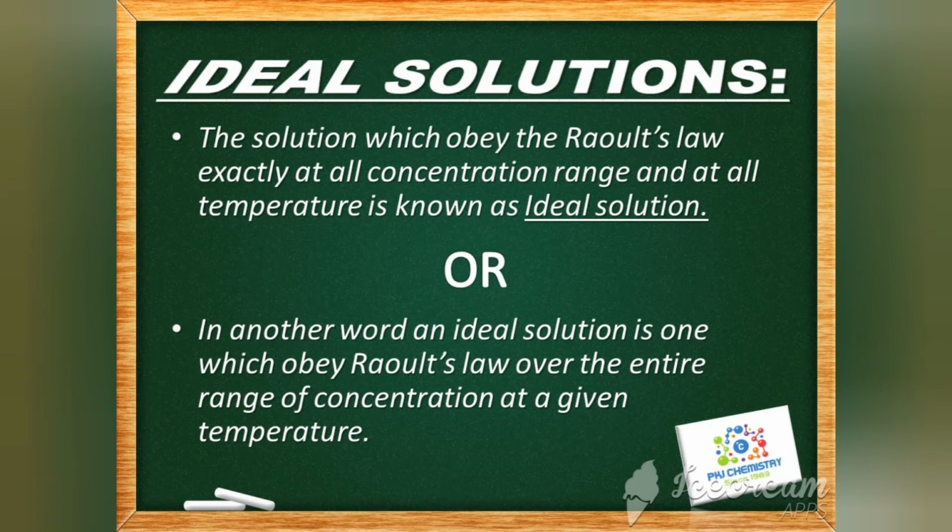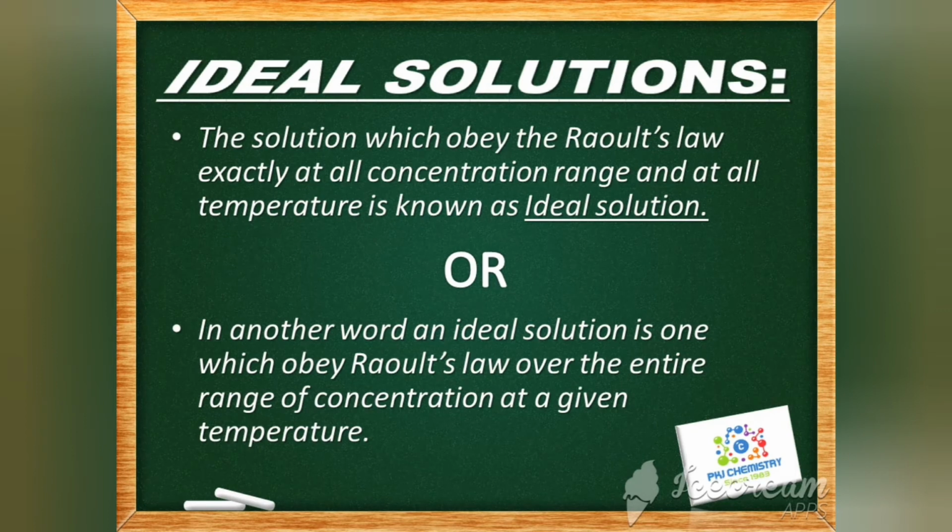Again, we repeat. A solution is said to be an ideal solution when the like interaction, that is solute-solute and solvent-solvent, becomes equal to the unlike interaction, that is, the interaction existing between solvent and solute in a solution, and is given the name ideal solution.